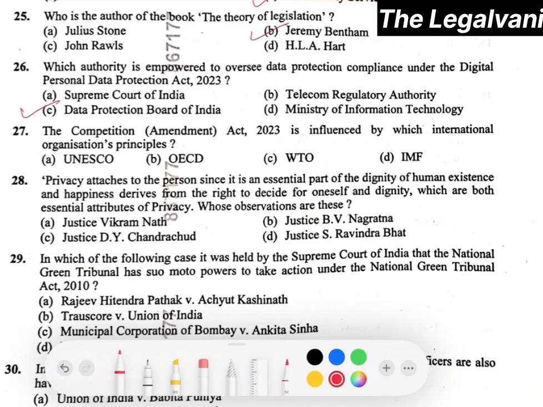Question number 27. The Competition Amendment Act 2023 is influenced by which international organizational principle? The right answer will be option number D, that is OECD.